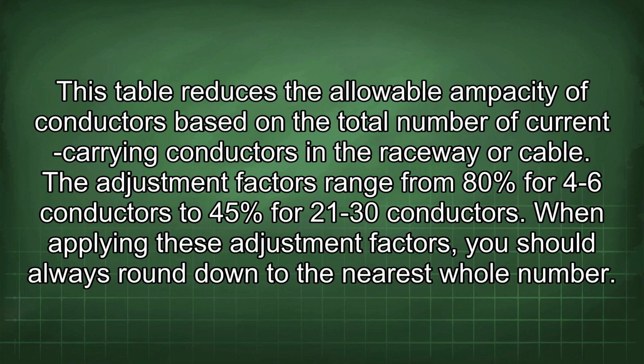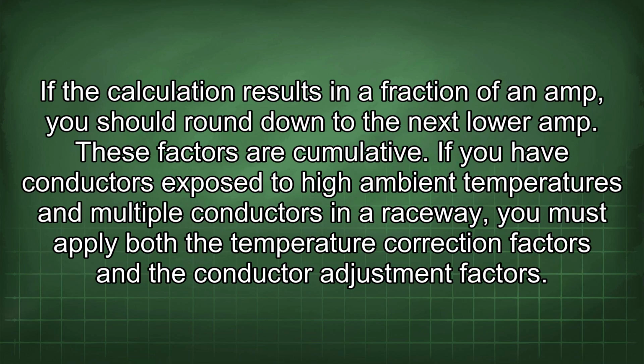This table reduces the allowable ampacity of conductors based on the total number of current carrying conductors in a raceway or cable. The adjustment factors range from 80% for 4-6 conductors to 45% for 21-30 conductors. When applying these adjustment factors, you should always round down to the nearest whole number. If the calculation results in a fraction of an amp, you should round down to the next lower amp.